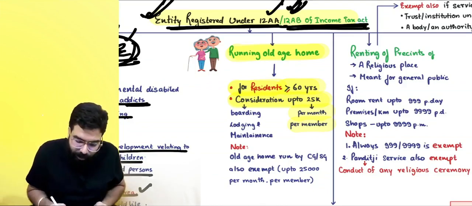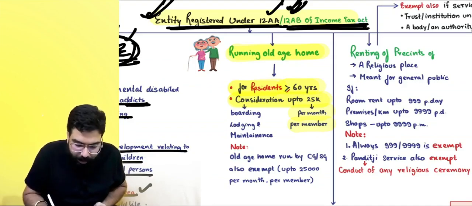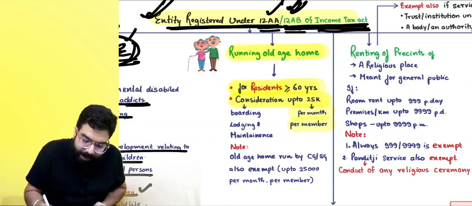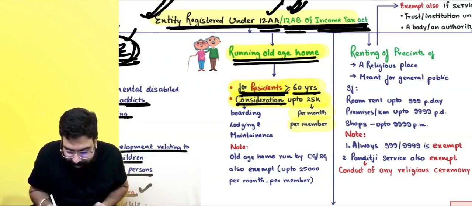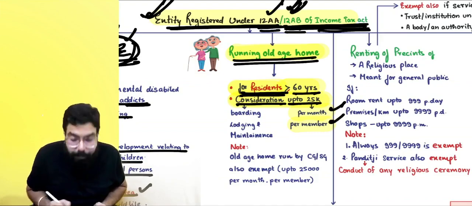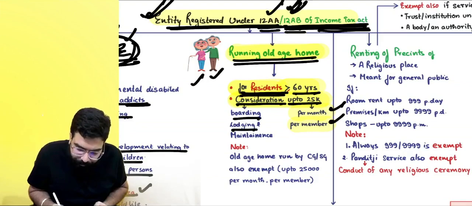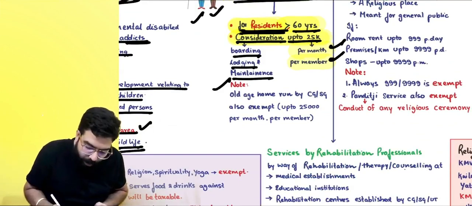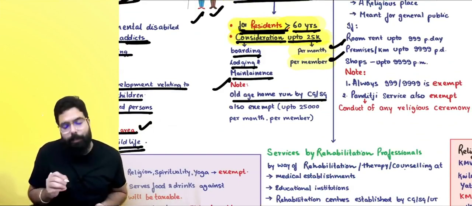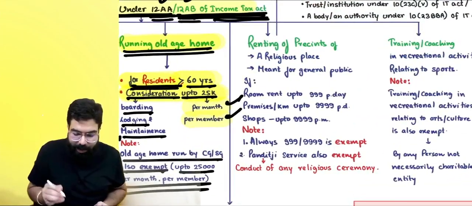If the charitable institution is going ahead and providing services, basically what is happening over here, the charitable institution is registered under 12AA or 12AB of the Income Tax Act and it is running an old age home for the resident greater than equal to 60 years and the consideration is up to 25,000 per month per member. So father and mother ke liye sir total 50,000 rupees for lodging, boarding or maintenance, then the amount shall be exempted from GST. Note, old age home, even if it is run by central government or state government, that is also exempt up to 25,000 per month per member. Okay, sir, point is clear.